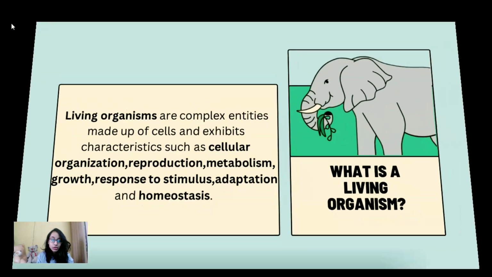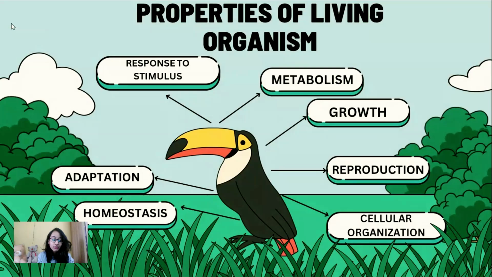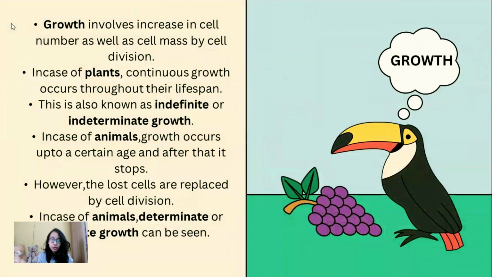The next thing that we are going to discuss is the properties of living organisms. There are in total seven different properties of living organisms. They are metabolism, growth, reproduction, cellular organization, adaptation, homeostasis, and response to stimulus. We'll be discussing each of these properties one by one in detail in our upcoming slides. We'll also see whether these properties can be considered as a defining property of a living organism or not. So, the first thing that we are going to see is what is growth.